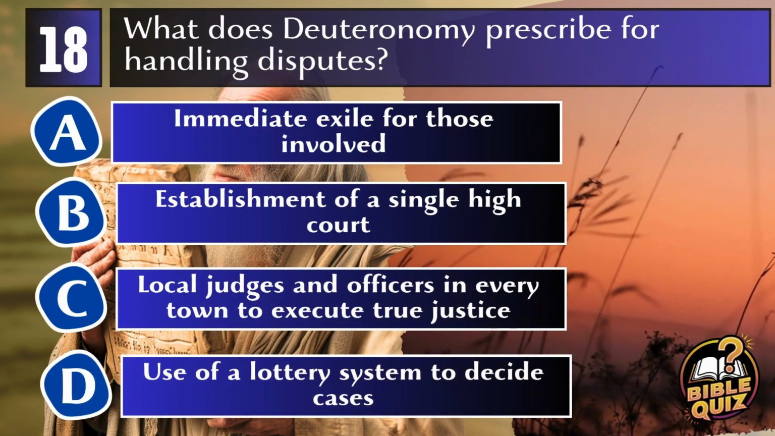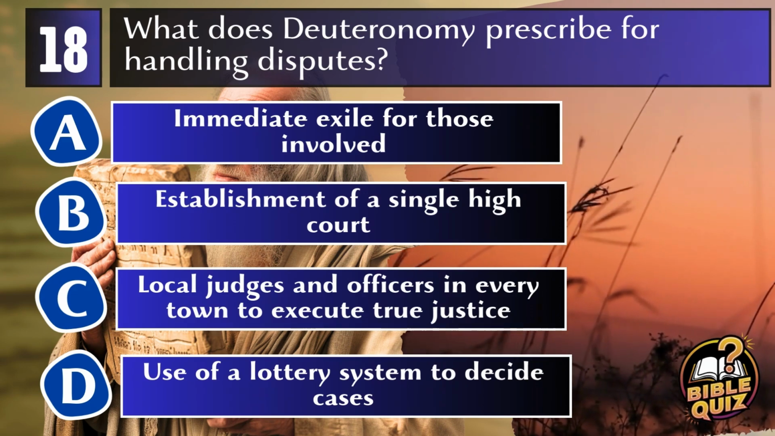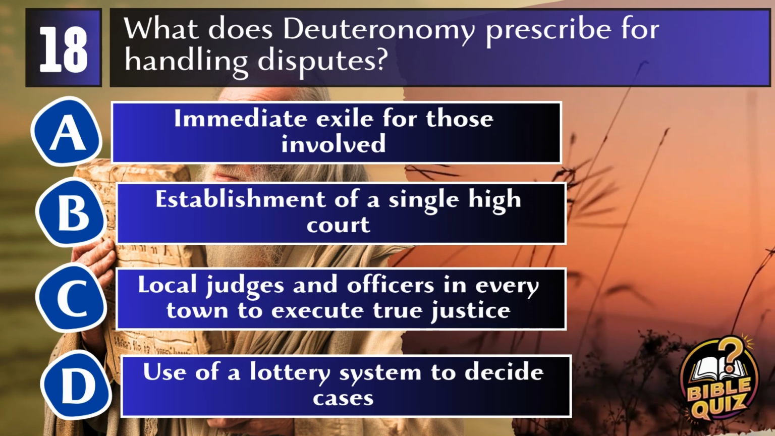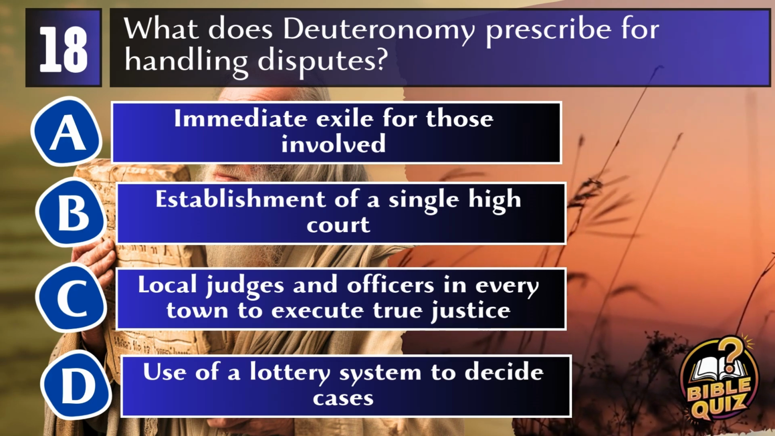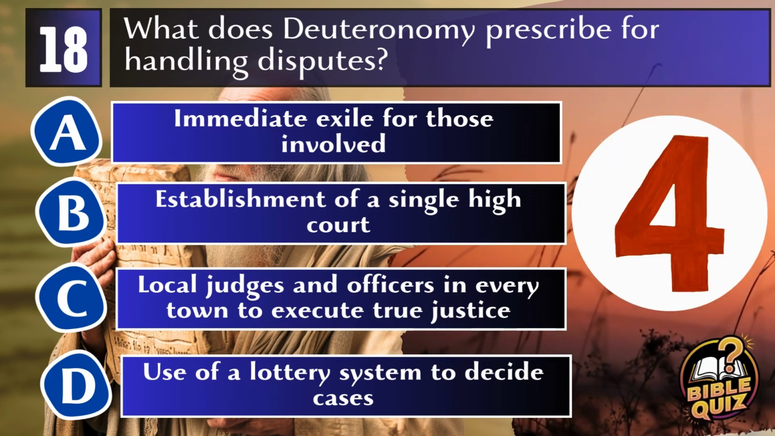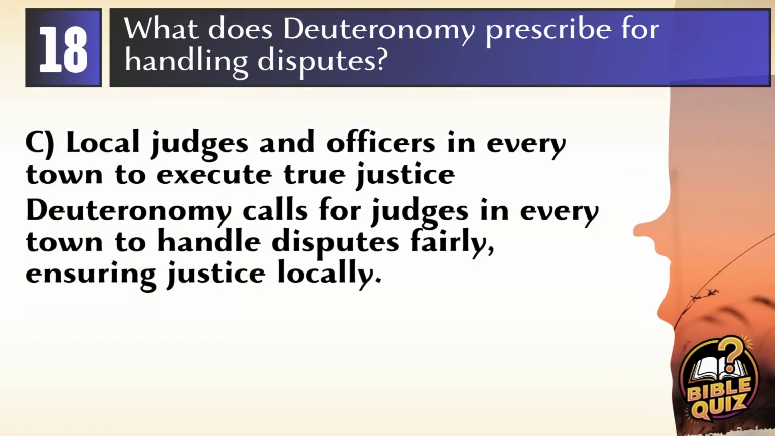Question 18. What does Deuteronomy prescribe for handling disputes? A. Immediate exile for those involved. B. Establishment of a single high court. C. Local judges and officers in every town to execute true justice. D. Use of a lottery system to decide cases. Answer C. Local judges and officers in every town to execute true justice. Deuteronomy prescribes the establishment of judges and officers in every town to handle disputes fairly and justly, ensuring that justice is administered locally and effectively.